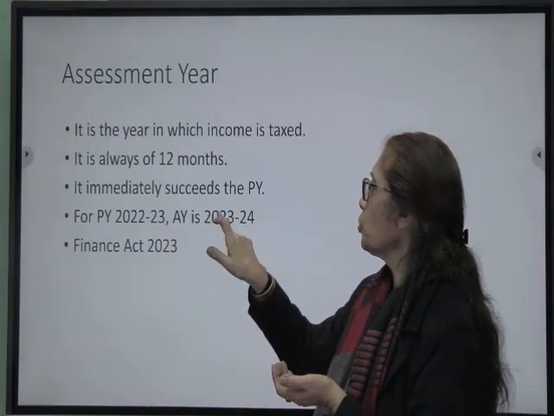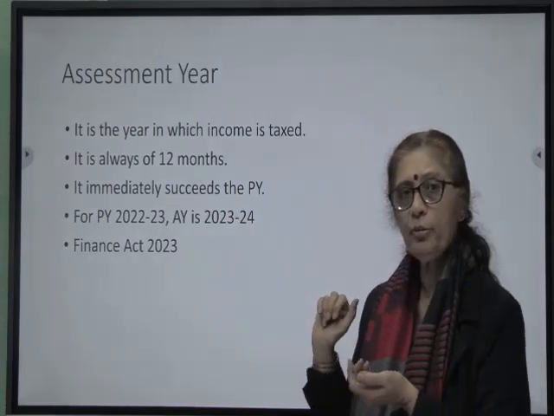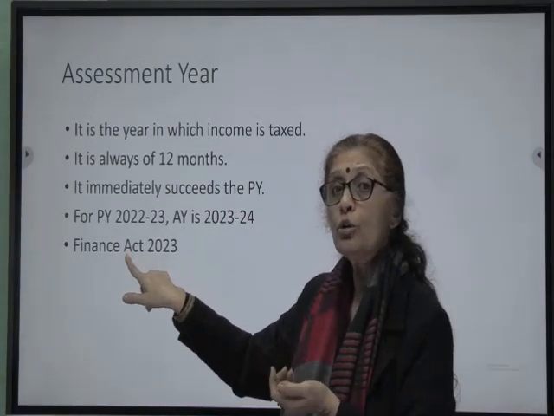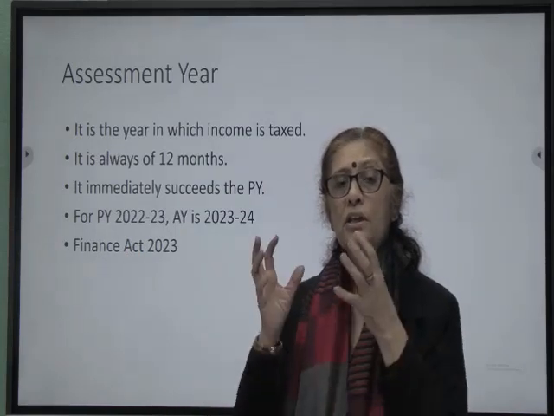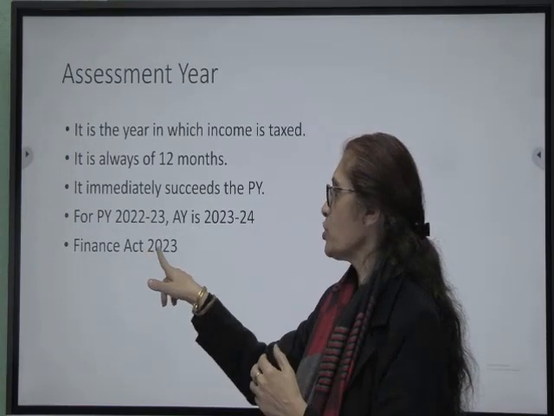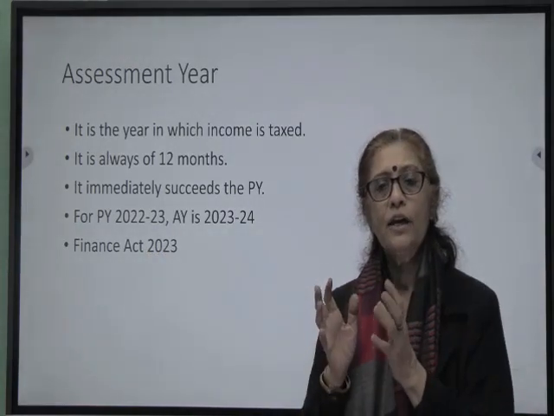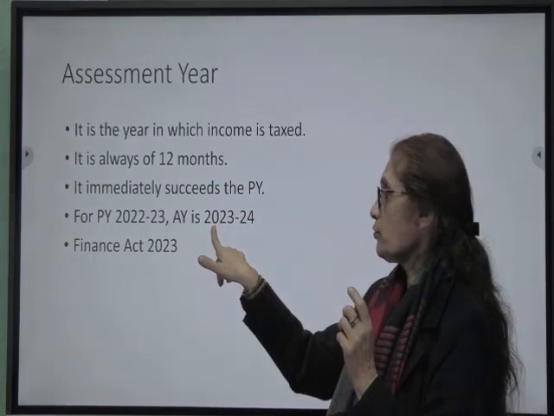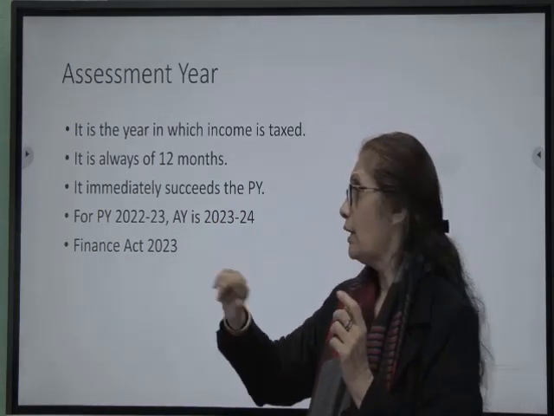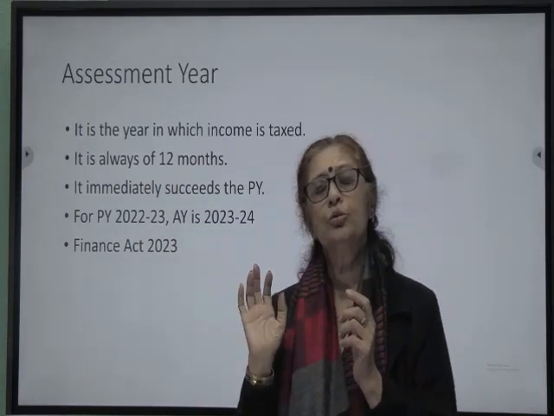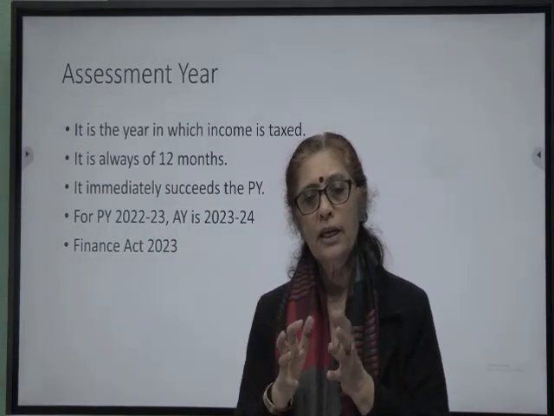For previous year 22-23, as I said, assessment year will be 23-24, governed by the rules which are announced in the budget, finally incorporated in the act which is called Finance Act 23. So for assessment year 23-24, when the budget is announced, it is converted into Finance Act 23, and that applies to the income that has been earned in 22-23.